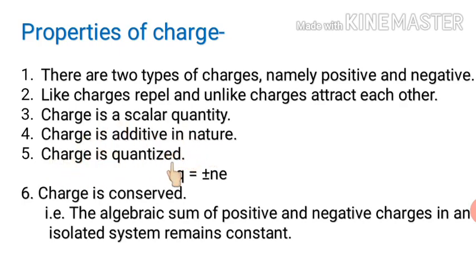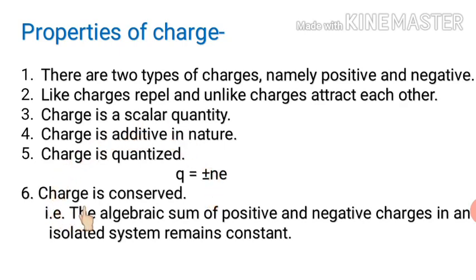Fifth point, charge is quantized. Charge on a body is always an integral multiple of a basic unit of charge. That's why we write Q = ±ne. Here Q is charge on that body, n is any integer, e is basic unit of charge. We know its value. It is 1.6 × 10^-19 coulomb, which is the charge on an electron. And here both the signs are used, plus minus, because we know that a body could be positive and it could be negative as well.